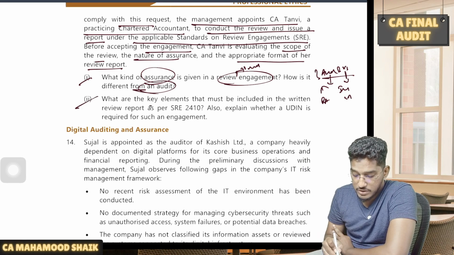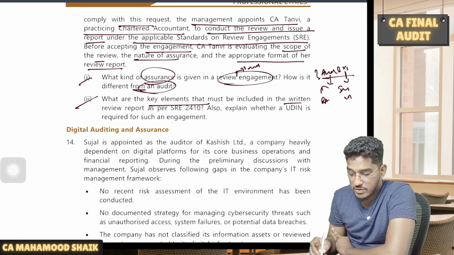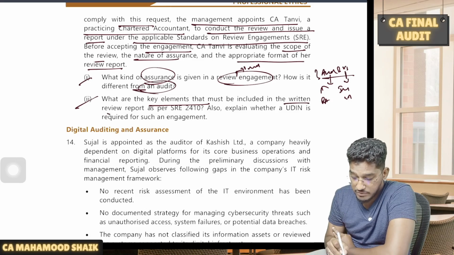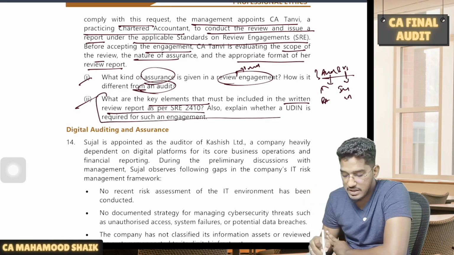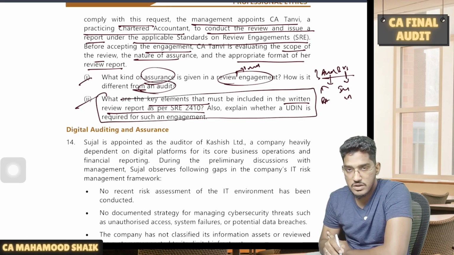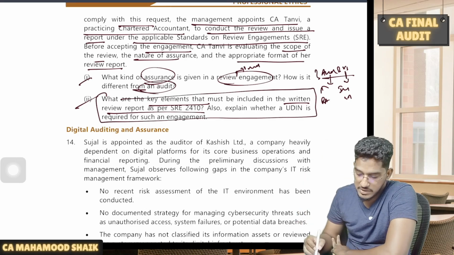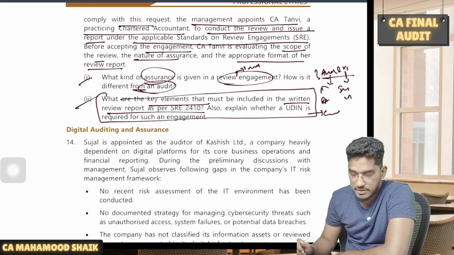And also they are asking one more thing. What are the key elements that must be included in the written review report as per SRE 2410? Basically, what will be the contents of a review report? The list of contents will be there. So those contents also you are required to write here.